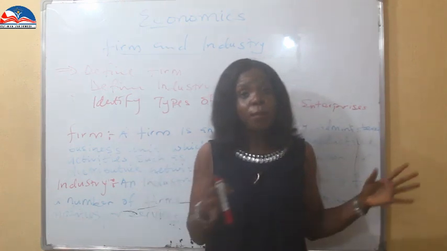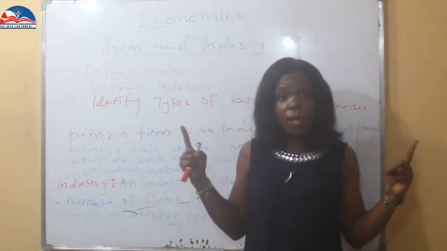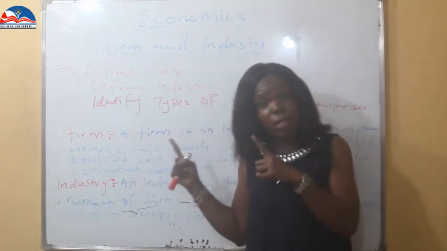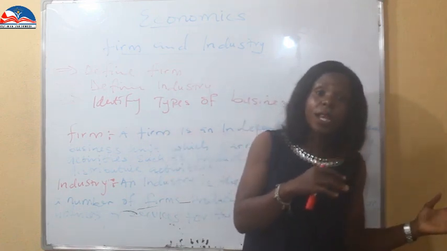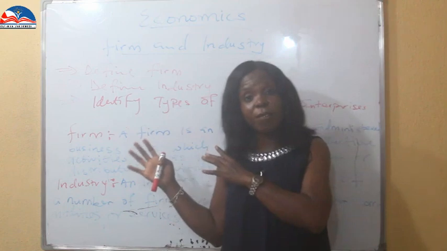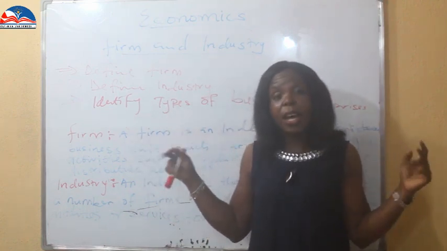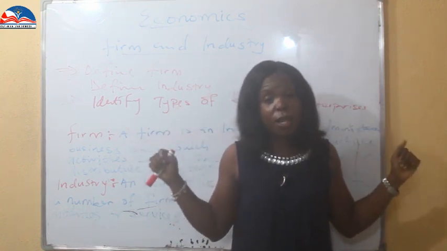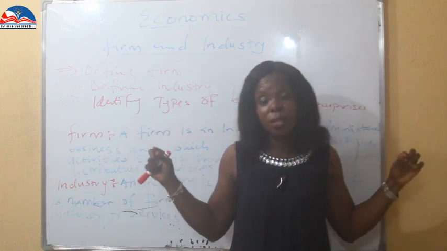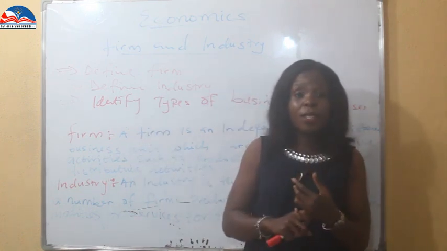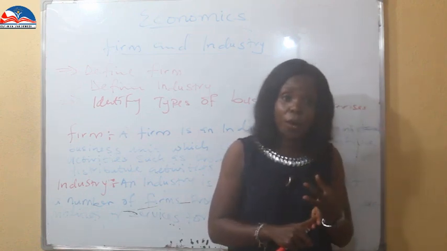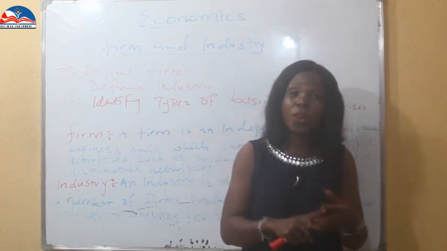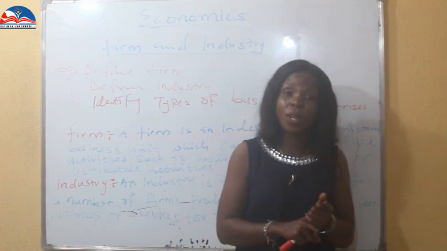For example, I said two, the private sector and the public sector. The private sector is managed by individuals. The public sector is managed by the government. Those are the two types of business. And in this business economics class, we're going to talk about each of these businesses. And so, for the private sector, we have the partnership, we have the sole proprietor, we have the cooperative society, we have the limited liability companies.